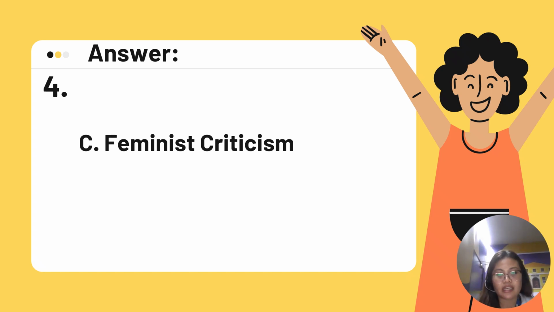As we kept on saying, feminist criticism is concerned with the roles played by gender, confining to society's definition of femininity and masculinity. It is important to take note that when we talk about feminism or feminist criticism, it is not only concerned with the roles played by women in the text, but also how men are portrayed, their roles in the text.